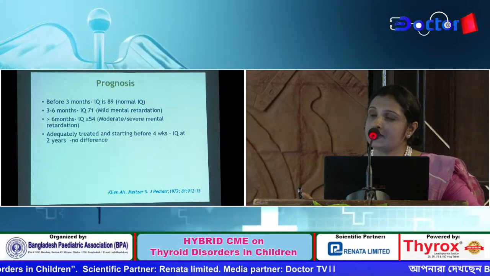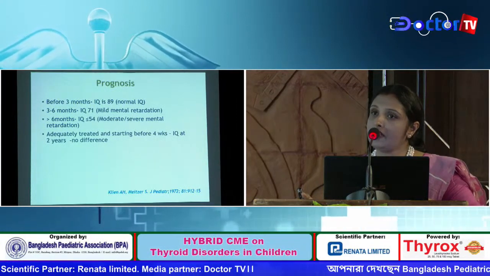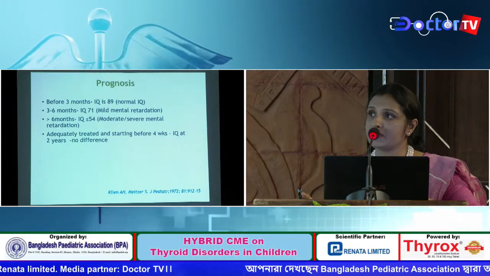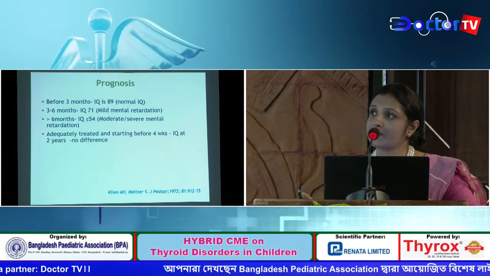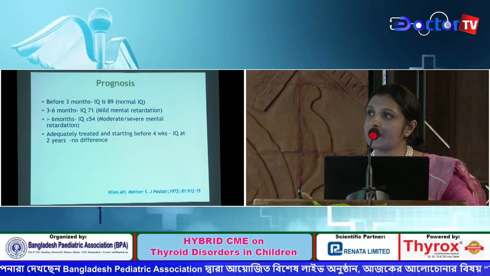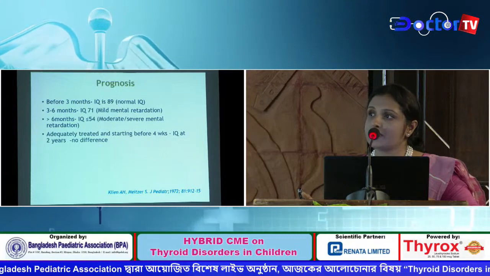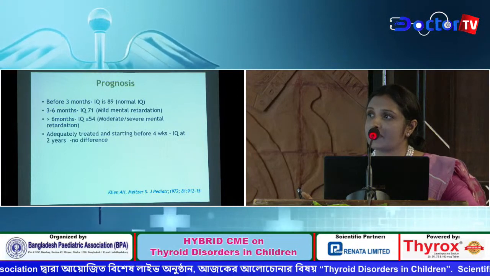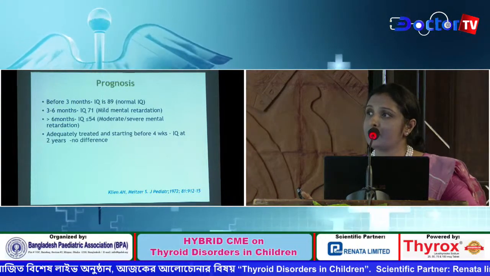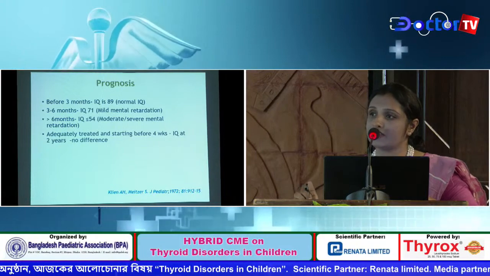If we start the treatment before 3 months, IQ is normal. If treatment is started within 3 to 6 months, there is mild impairment; if treatment is started beyond 6 months, there is moderate to severe mental retardation. With adequate treatment started before 4 weeks, IQ at 2 years shows no difference.